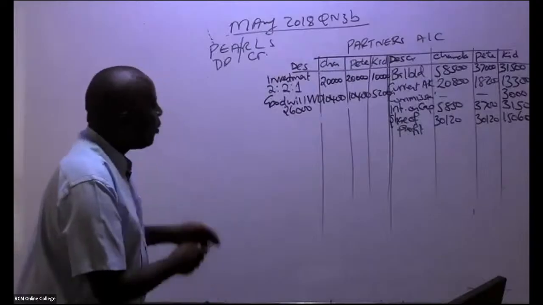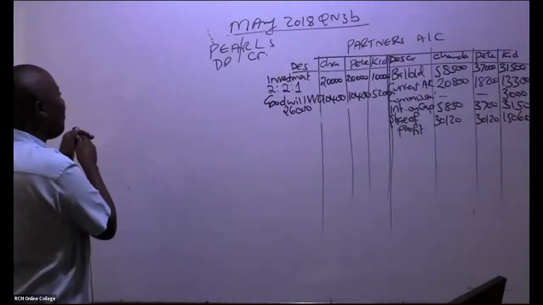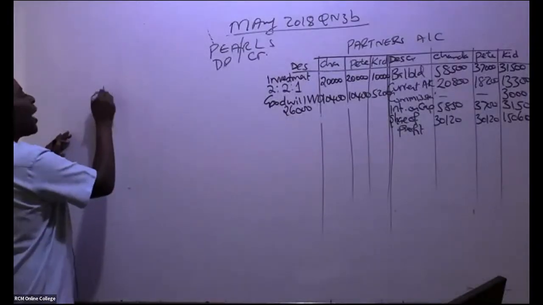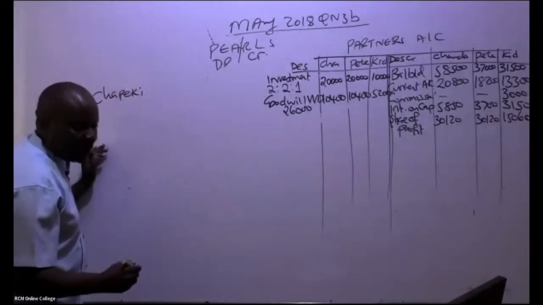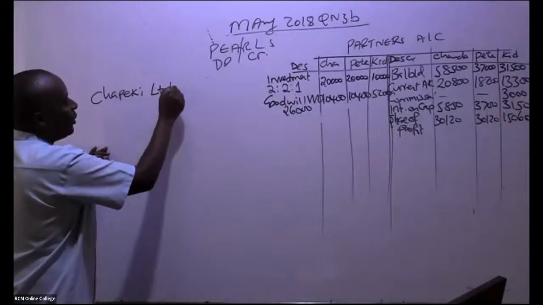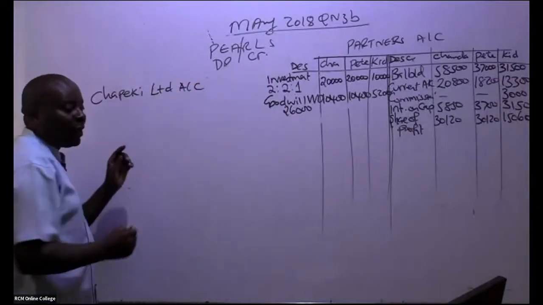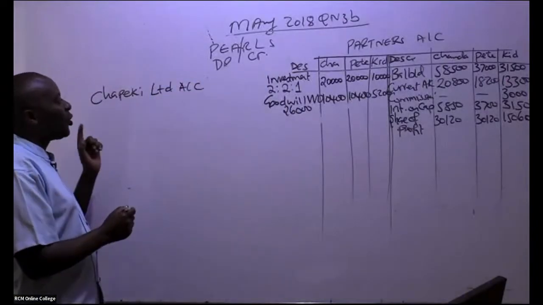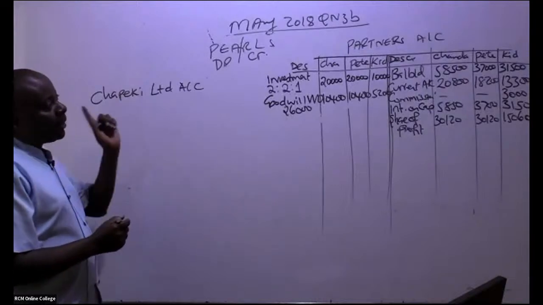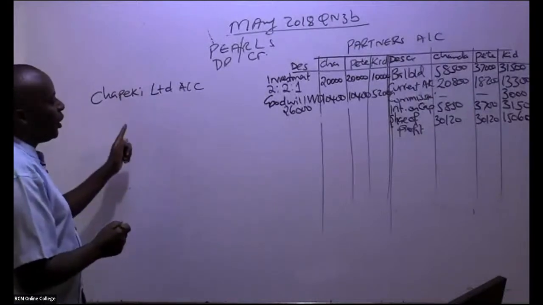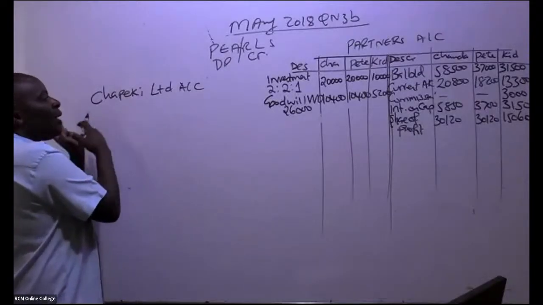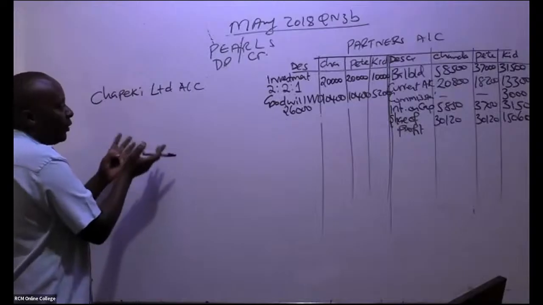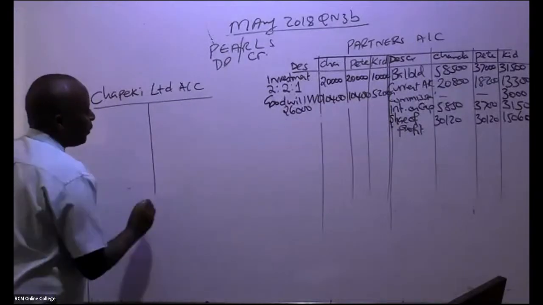So remember, now in the partner's account, we will have the buyer's account. That's still number one. Remember, they want us to do three things: realization, partner's account, and the buyer Limited's account. The buyer is the one who is taking over our assets and some of them. So I'll be able to have this account.